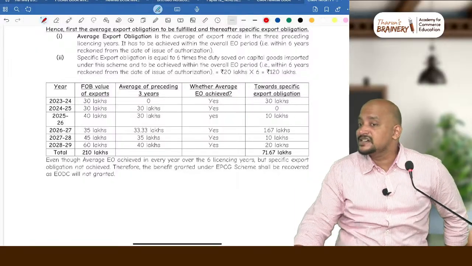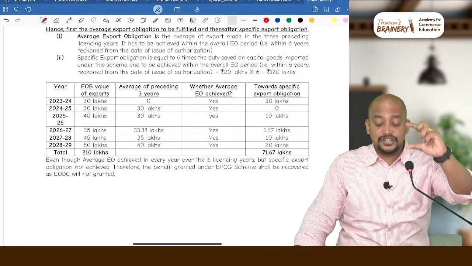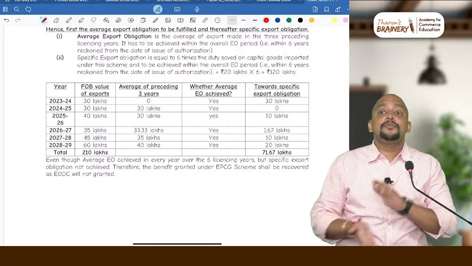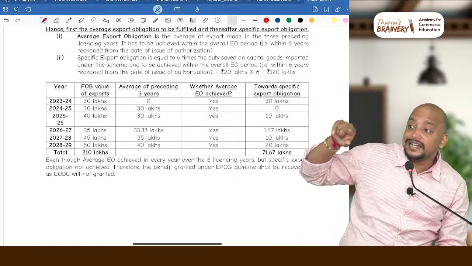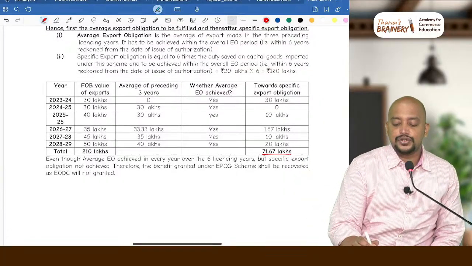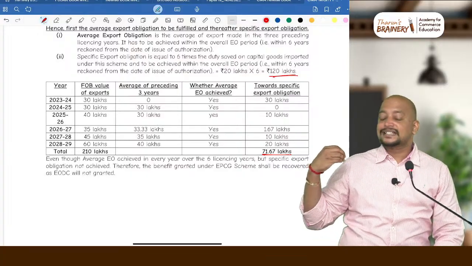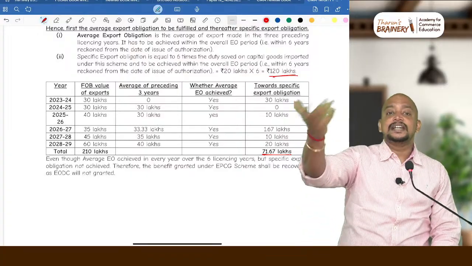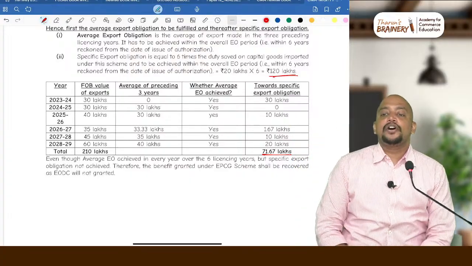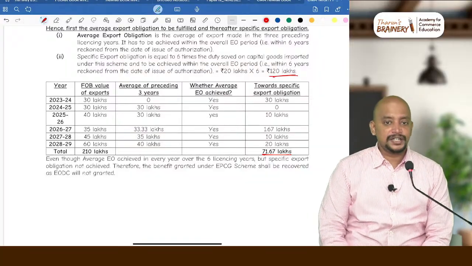In every year, you achieved average export obligation, plus beyond that you have achieved specific export obligation, but not sufficient. Why not sufficient? How much you should have achieved? 120, but you achieved only 71.67. You should have achieved 120. So therefore, the EPCG license granted will be recovered. Whatever benefit granted will be recovered. Why? Because they have not achieved the export obligation. Is it clear? Got it?